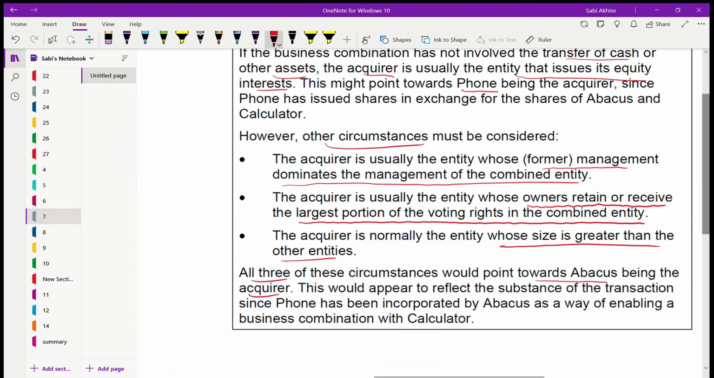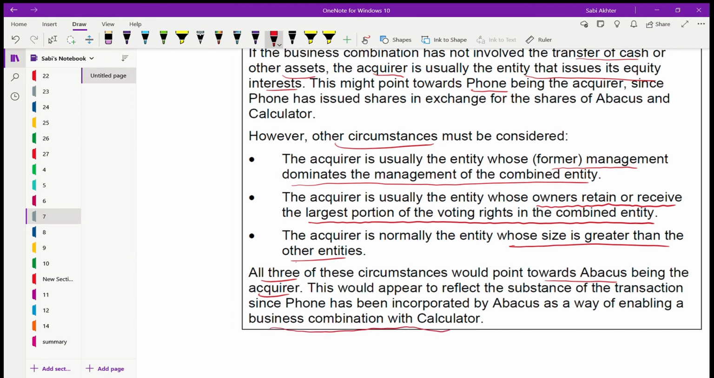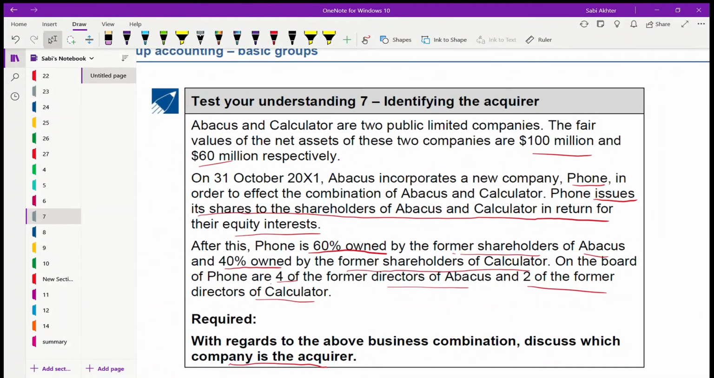Okay. So this would appear to reflect the substance of the transaction since Phone has been incorporated by Abacus as a way of enabling a business combination with Calculator. Let's see now if you go through Abacus, okay? Because Phone is 60% owned by the former shareholders of Abacus. So it is larger than the other. Okay? And if you are looking in terms of the size also, the fair value of net assets of Abacus is 100 million. Okay? So it looks like Abacus is the acquirer.